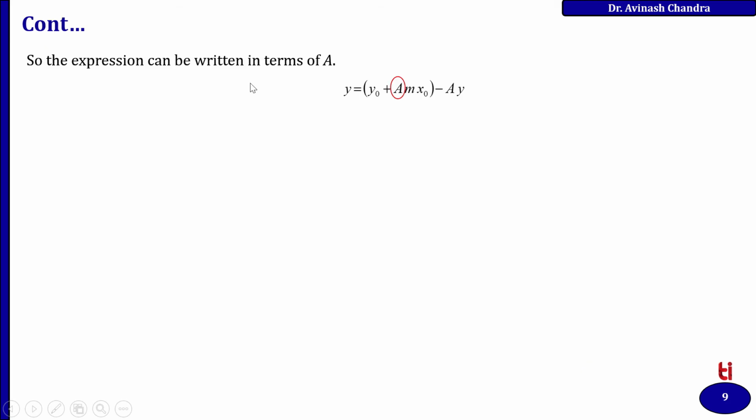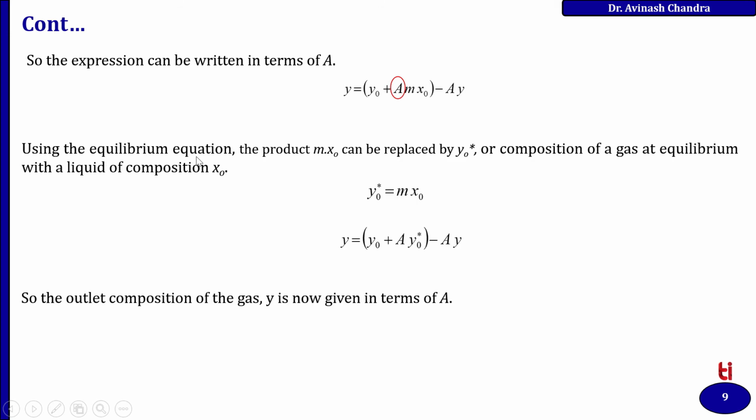The expression in terms of A can be written as y equal to y naught plus A m x naught minus A y. Using the equilibrium equation, the product m into x naught can be replaced by simply y star, or the composition of gas at equilibrium with liquid of composition x naught.